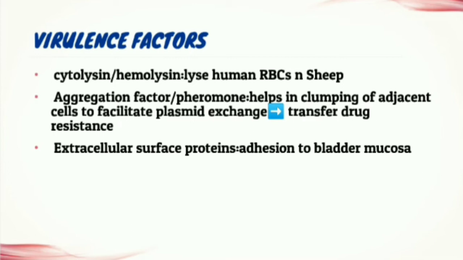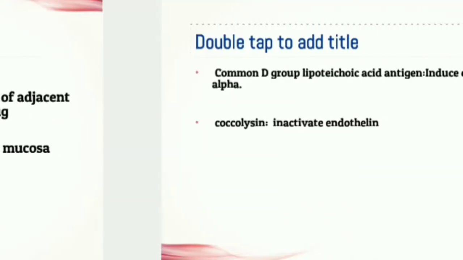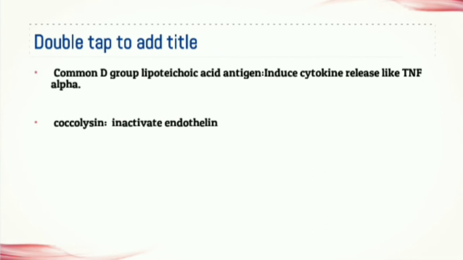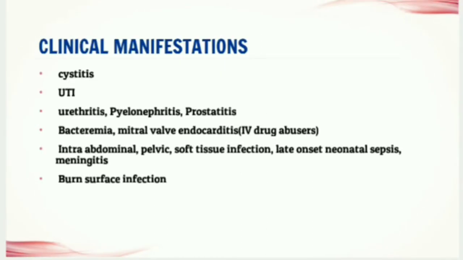The third virulence factor is extracellular surface protein. It helps in adhesion to the bladder mucosa. And the fourth one is common D group lipoteichoic acid antigen. It induces the cytokine release like TNF alpha. Then the fifth one is coccolysin. It inactivates a vasoactive peptide called endothelin.